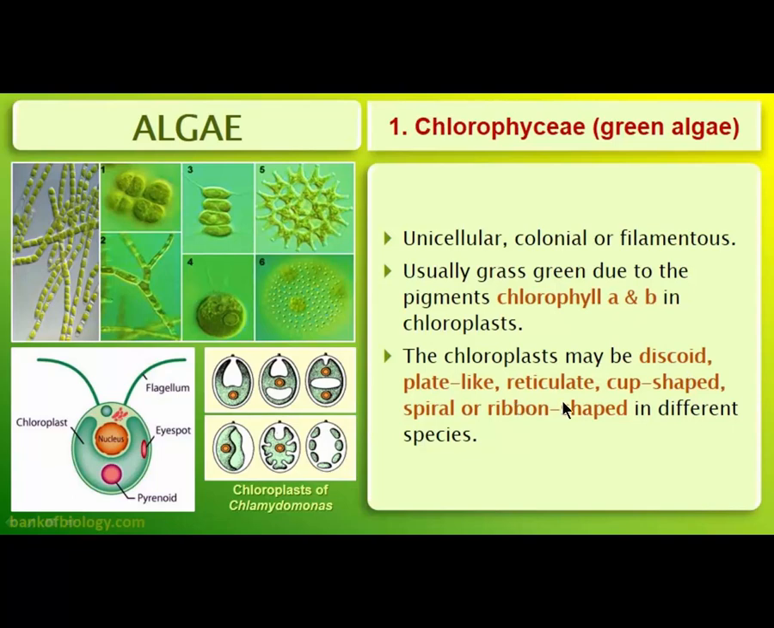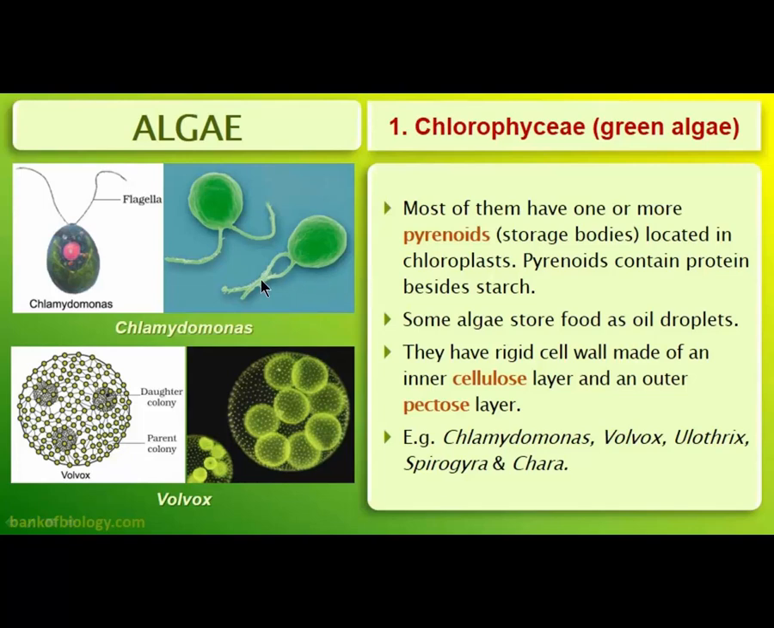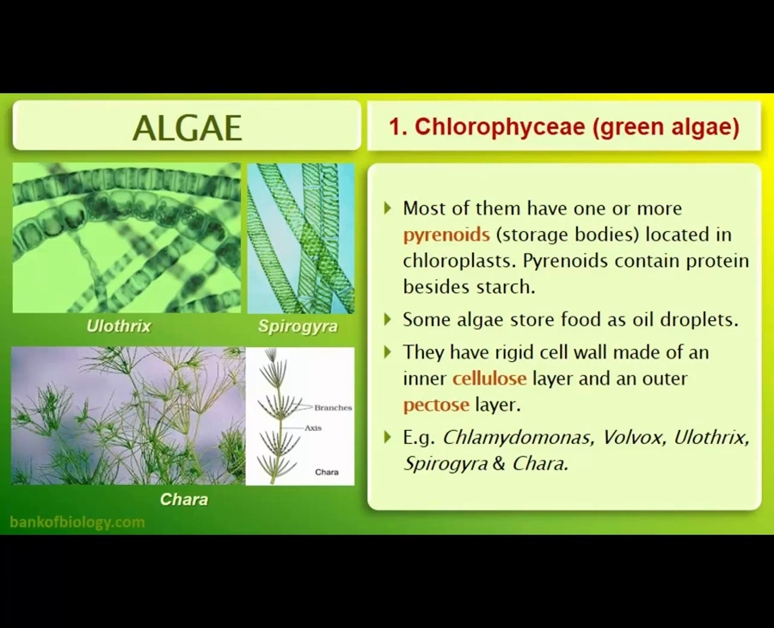Now the chloroplast contains separate storage bodies known as pyrenoids, and pyrenoids contain proteins as stored food besides starch. Even some algae store food as oil droplets, and the algal cell has a cell wall made up of two layers, one made up of cellulose and another made up of a pectose layer. Some examples of green algae are Chlamydomonas, Volvox, Ulothrix, Spirogyra, and Chara, the bigger one, which is the only one visible to the naked eye.